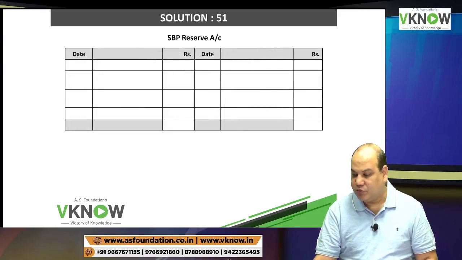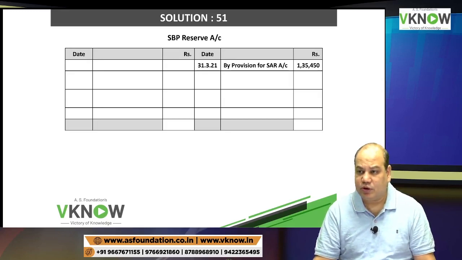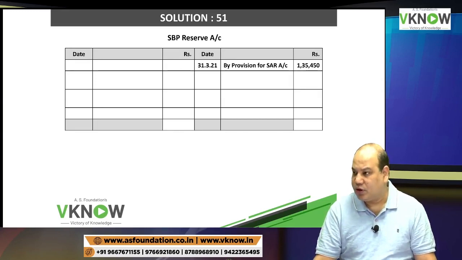Then we'll prepare the SBP reserve account. Give the credit effect. There is no opening balance, okay? Because we never prepared this account if the choice is with the entity. So by provision for SAR account 135,450.